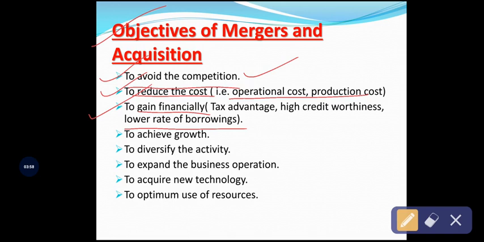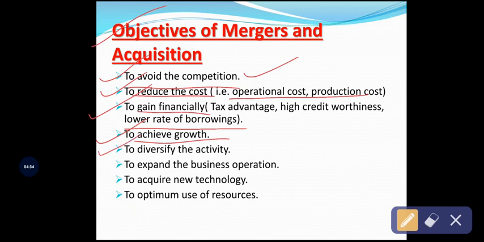Ultimately this helps to achieve the growth of the organization in all manners, that is reducing the cost per unit and increasing the revenue for its products and services. When the profit increases and the cost per unit decreases, definitely the company will be in a top position, that is a safer position. So ultimately it helps to achieve the growth objective. So the next objective, diversify.